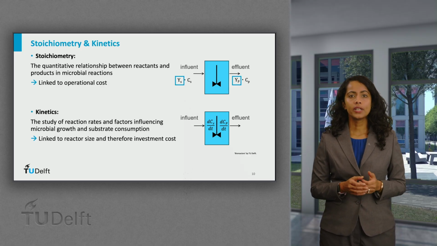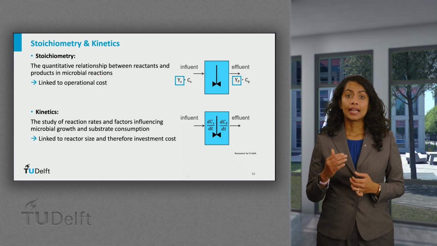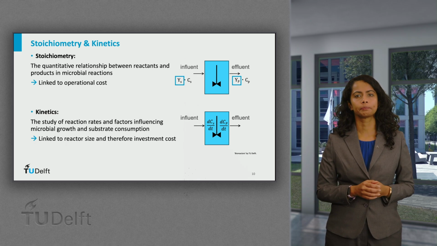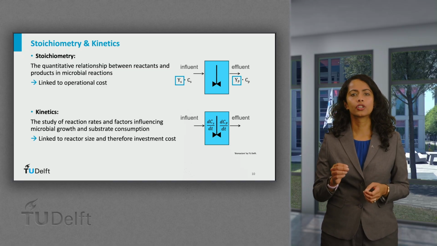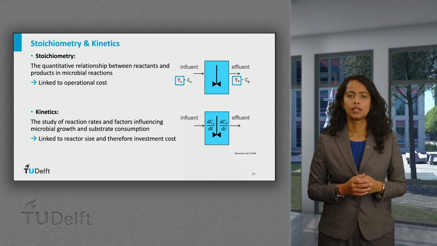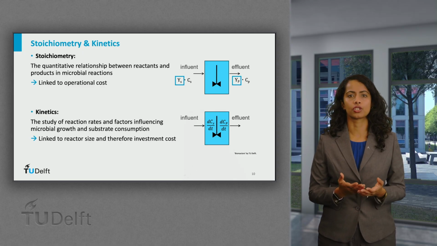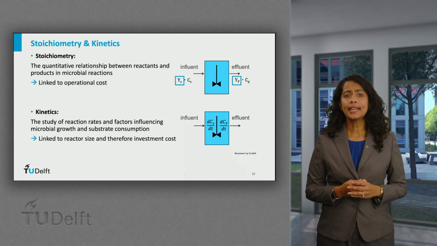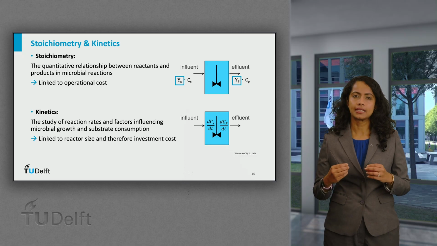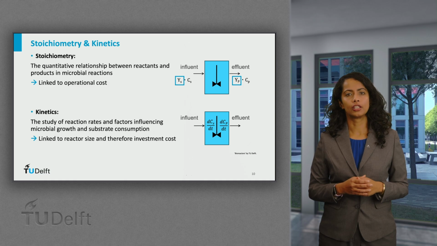In this lecture, we derived the stoichiometric relationship of a nitrifier metabolism, calculated the ammonia uptake rate given an influent ammonia concentration, and identified the growth rate per hour for nitrifiers growing in the bioreactor. Together, stoichiometry and kinetics form the foundation of bioprocess design, linking what is converted to how fast it happens and ultimately determining both the performance and cost of environmental biotechnological systems.